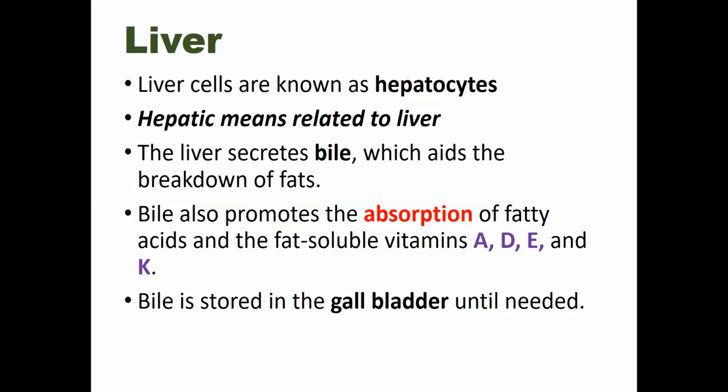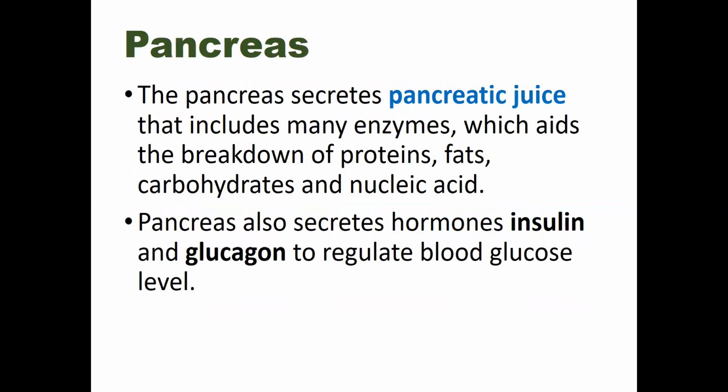Okay, so thus, in this way, the liver maintains the glucose level under control. Another organ now here is the pancreas. The pancreas secretes pancreatic juice that includes many enzymes which aid the breakdown of proteins, fats, carbohydrates, and nucleic acids. The pancreas also secretes hormones, insulin and glucagon, to regulate the blood glucose level.